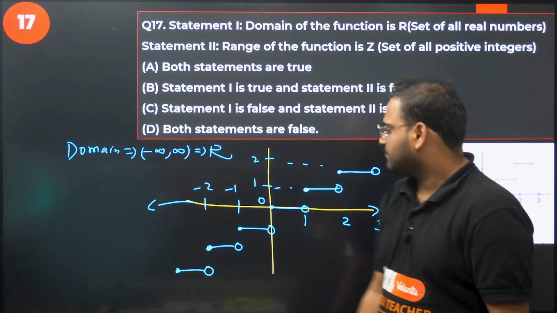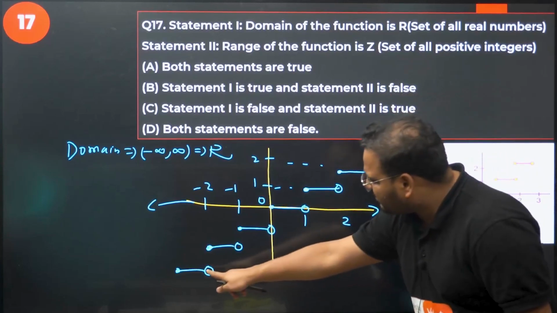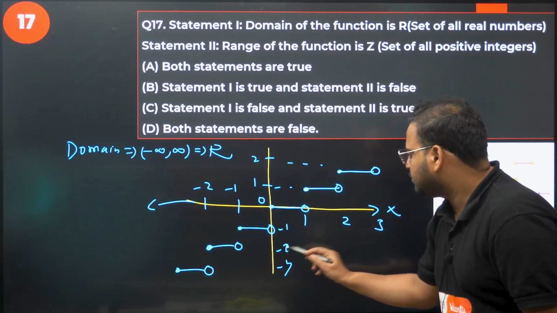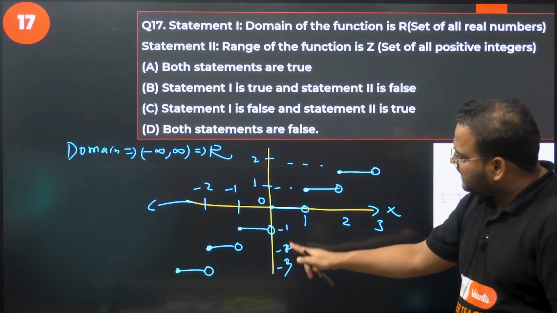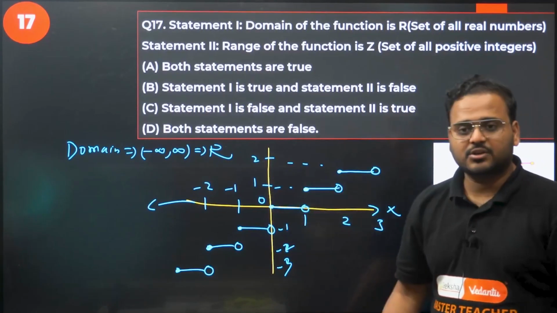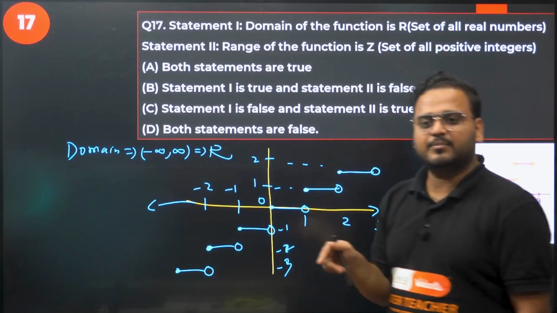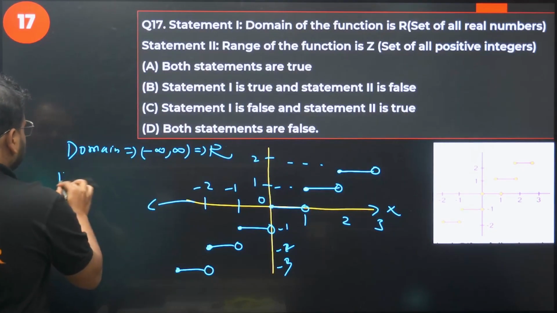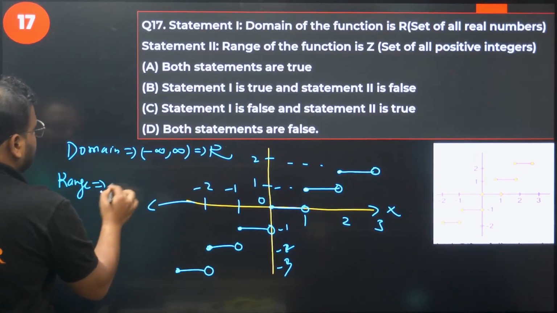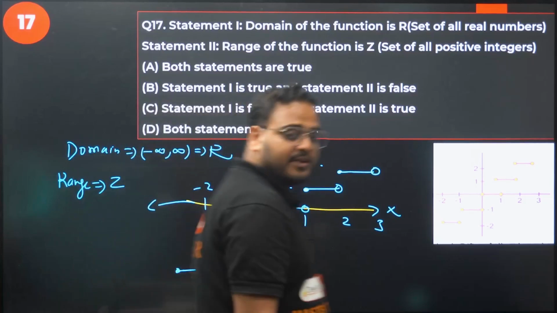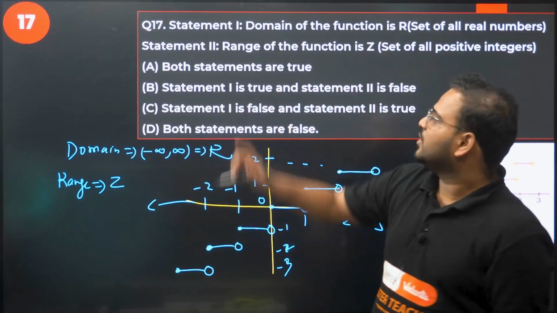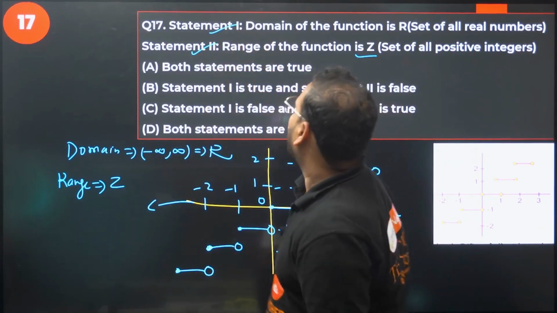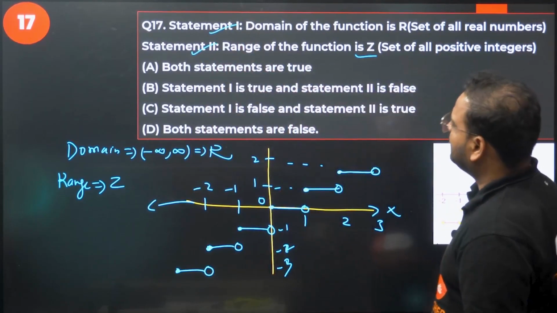What about range? Sir, if you see the range over here, it is minus 1, minus 2, minus 3. So integer. Everywhere the line is coming at an integer. It means any point you take, the answer is always an integer. So very simply, my range value is Z. Range is Z. Z is the symbol for integers. So statement number 2, range is going to be Z. Correct. So this also is true. Option is A.